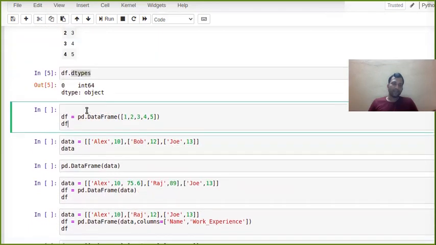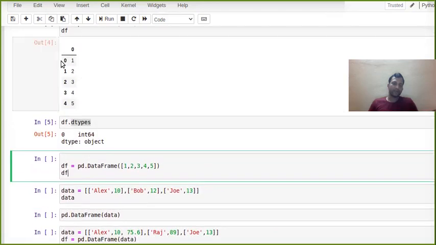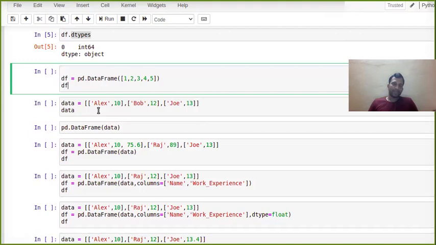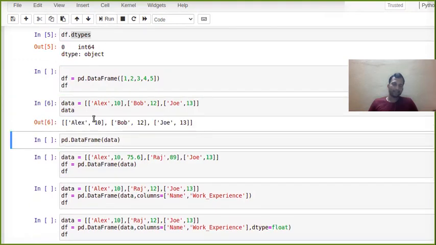Okay, now I'm going to take another example. Instead of one dimension, where we had only one feature, I'm going to create two features. I created a list: Alex 10, Bob 12, Joe 13. To create a data frame from this, I call pd.DataFrame and pass this data.